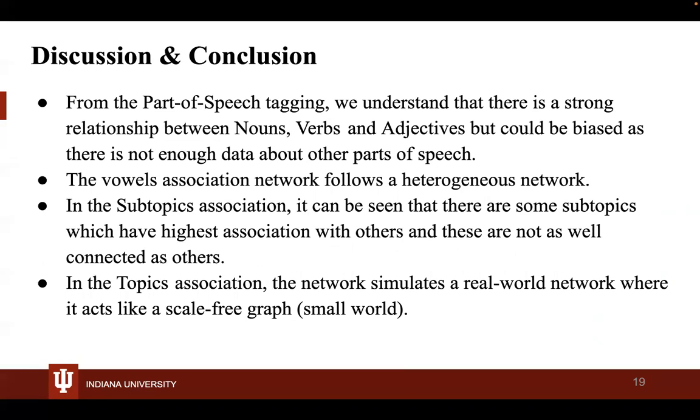In the subtopics association, we saw that some nodes have very strong association, but overall they have very few neighbors. The topics association follows a scale-free graph, which is a small world, or it could follow an ultra small world too, because it's generalized so much. Next slide, please.